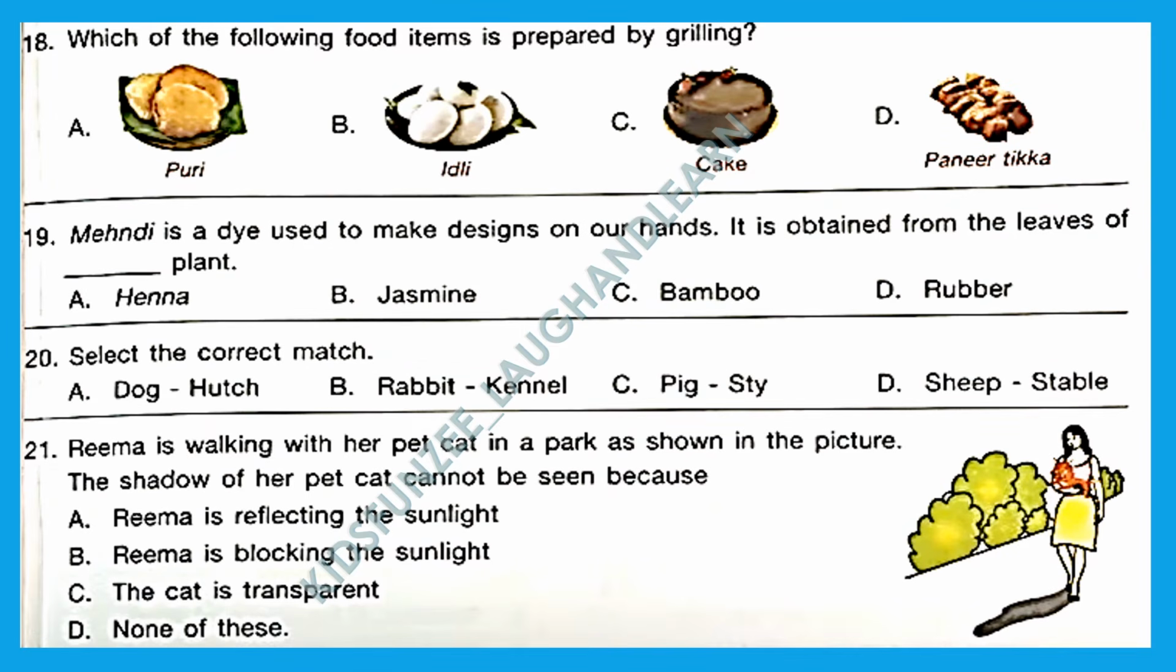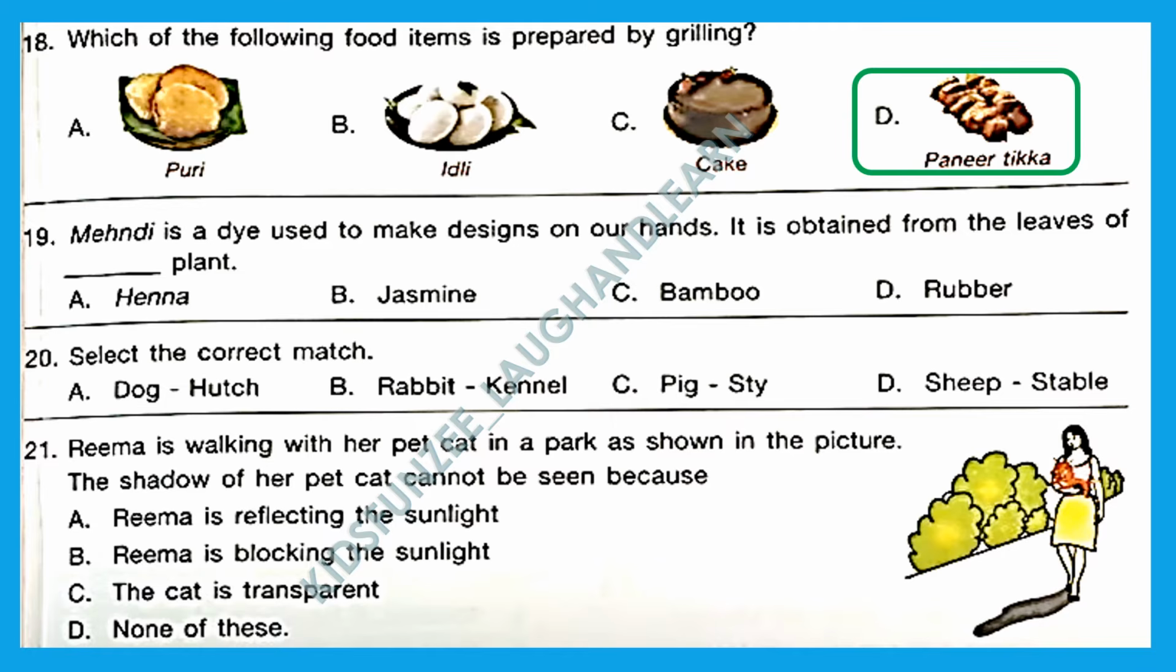Question 18. Which of the following food items is prepared by grilling? Here we have puri, which is deep frying, then idlis that are basically steamed, then cake, which is baked, and then we have paneer tikka, which is a grilled item. So option D is the right answer.